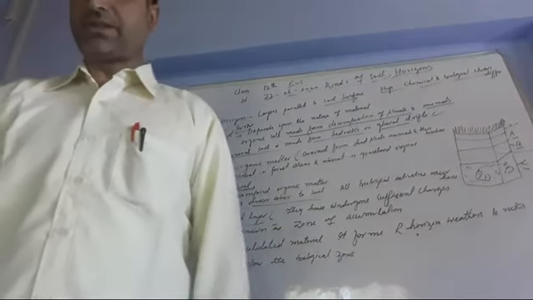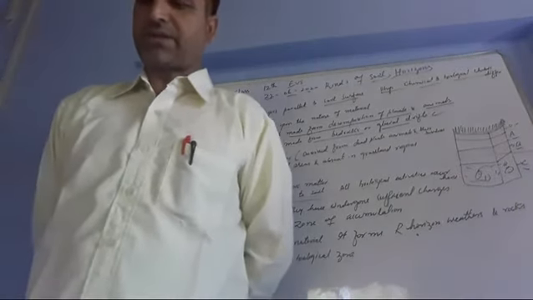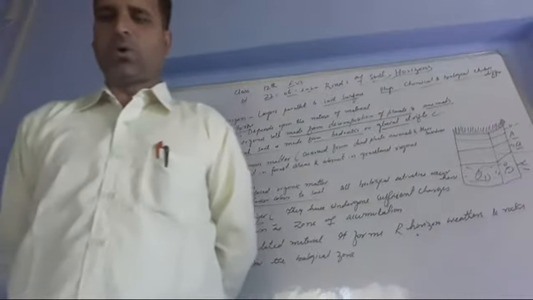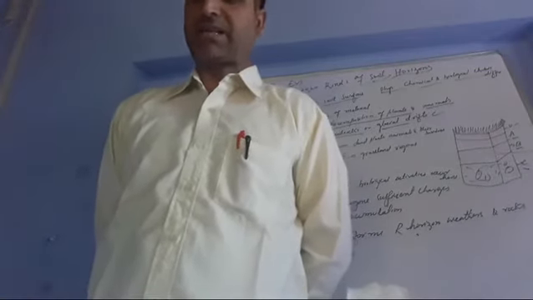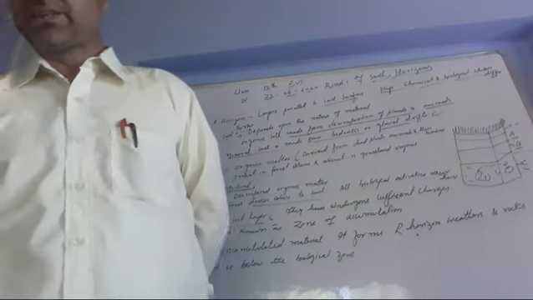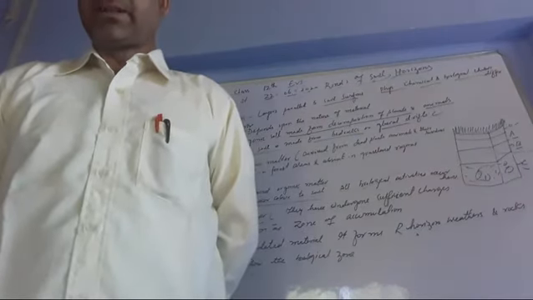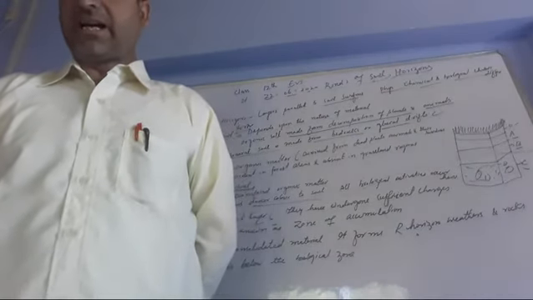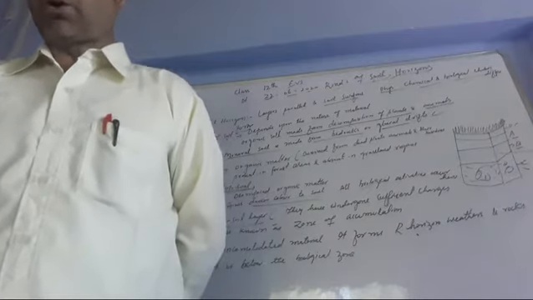B horizon is commonly referred to as a subsoil in humid regions. B horizons are the layers of maximum accumulation of materials such as silicate clays, iron, aluminum oxides, and organic material.